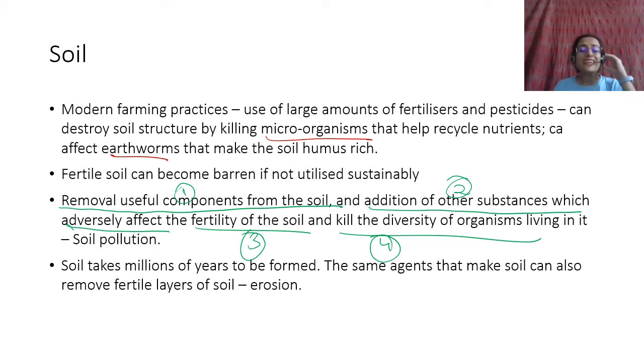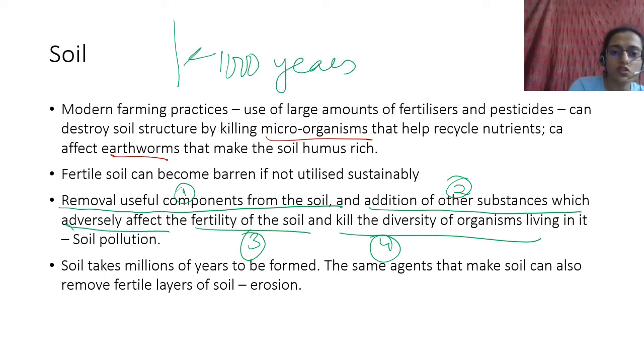Soil takes millions of years to be formed. The soil that we see, that has taken millions of years. It takes about 1000 years to make about 1 inch. Think about how much. And nothing much will grow in 1 inch of soil. Other than the small grasses, nothing will grow. So imagine the kind of soil that is required for big trees, it requires millions of years, right?